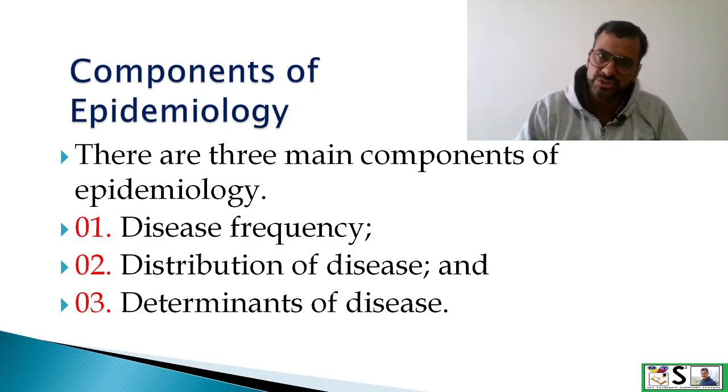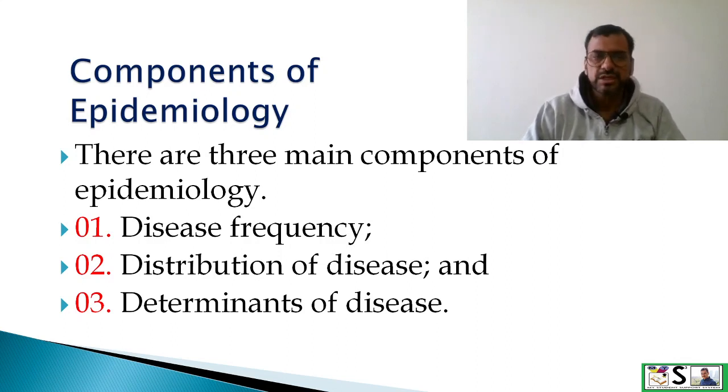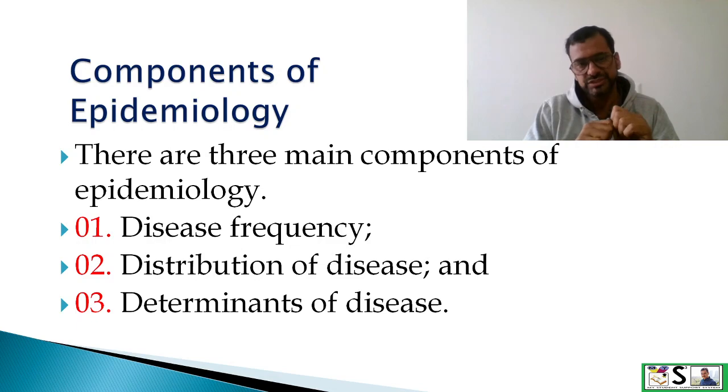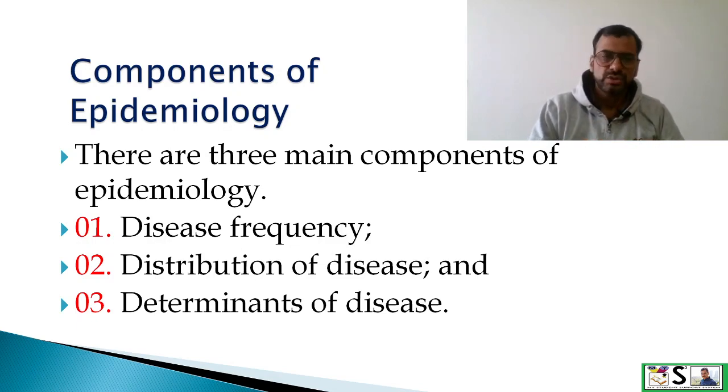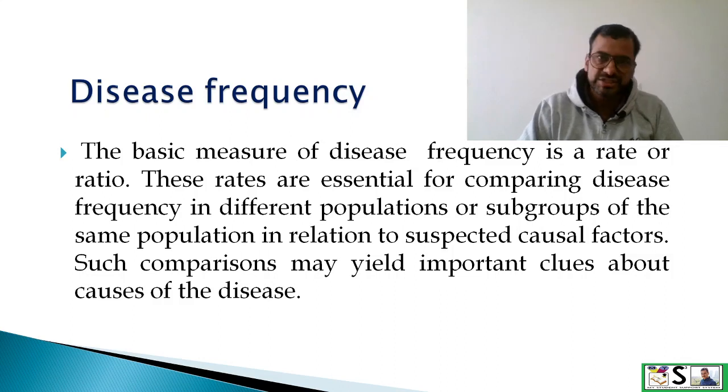What are the components of epidemiology? There are three components of epidemiology, that is disease frequency, distribution of disease, and determinants of disease. First is disease frequency. Frequency means how many times it occurs in a community.